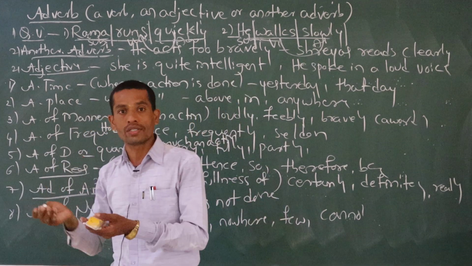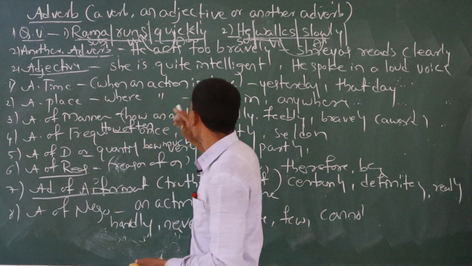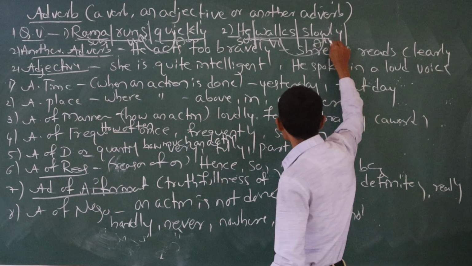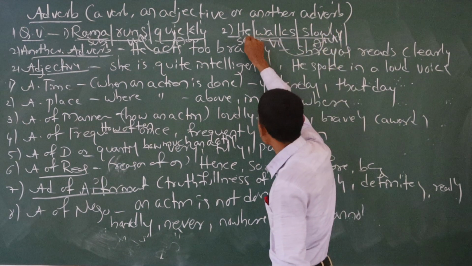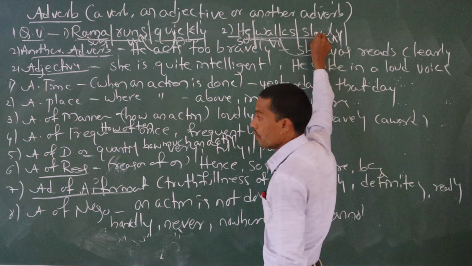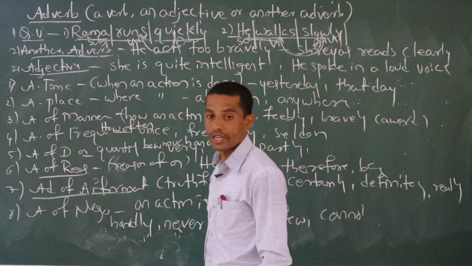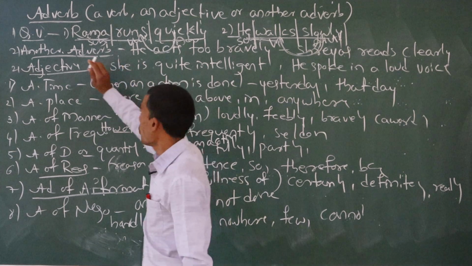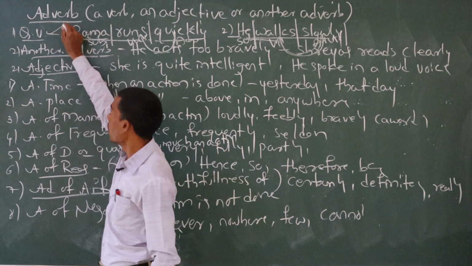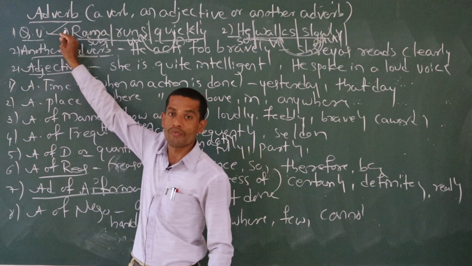Whichever word gives the answer is called the adverb. He walks slowly. Slowly is the adverb here. He is the subject, walks is the verb, slowly is the adverb. Here slowly talks about the verb. That's why it is called an adverb. I hope you understood this. So an adverb qualifies a verb.